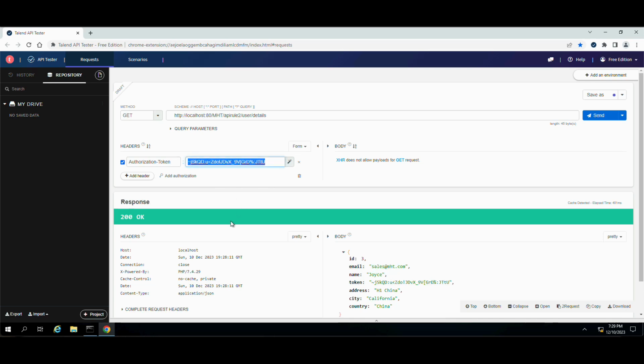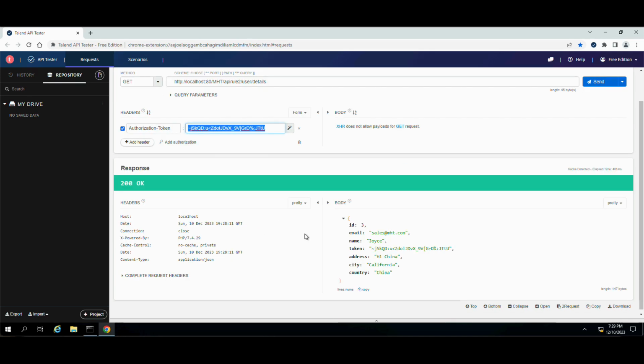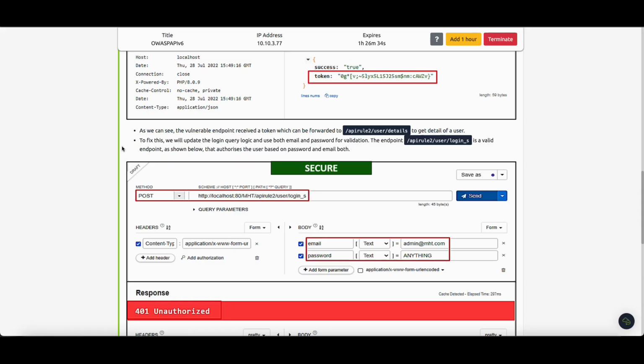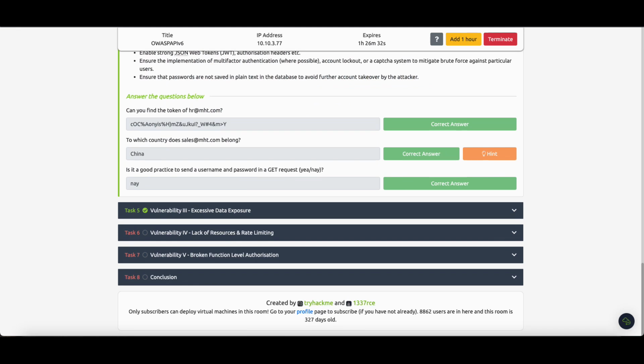I mean, the authorization token belongs to someone, and the server gave me that someone's information. And the question was asking a country. It is China. And here, is it a good practice to send a username and password in a GET request?